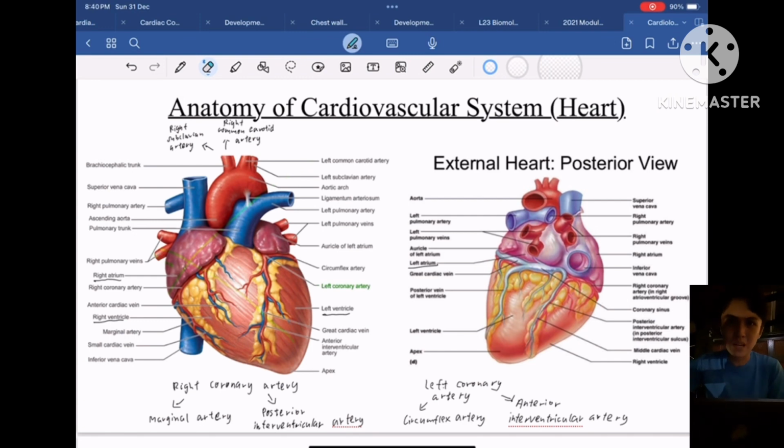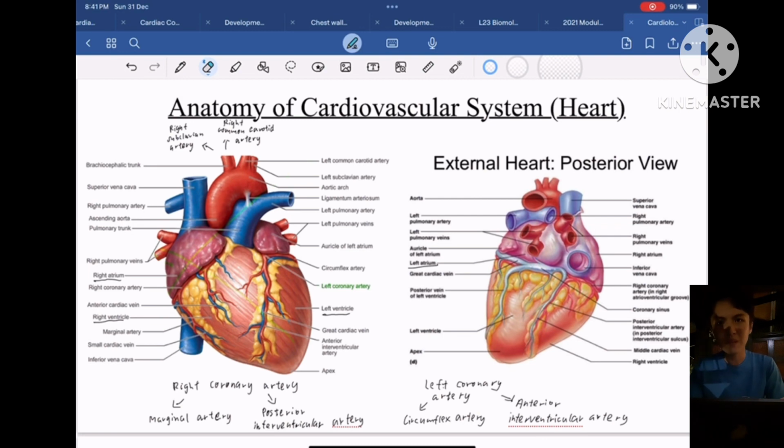We're going to dive deeper into the anatomy of the cardiovascular system. So we are going to be talking about the structure of the heart. Do you know that the heart is divided into the left part and the right part? The heart has 4 chambers: the left atrium, left ventricle, right atrium, and also right ventricle. Each chamber of the heart has a special function.